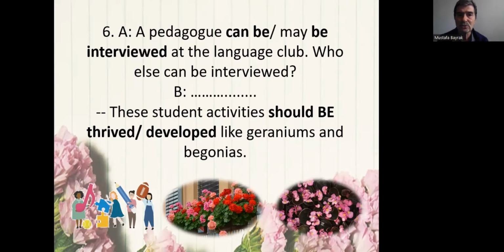These student activities should be tried, should be developed, should be maintained, like geraniums and begonias, because they are so beautiful. Those activities are as beautiful as begonias and geraniums, as those beautiful flowers.